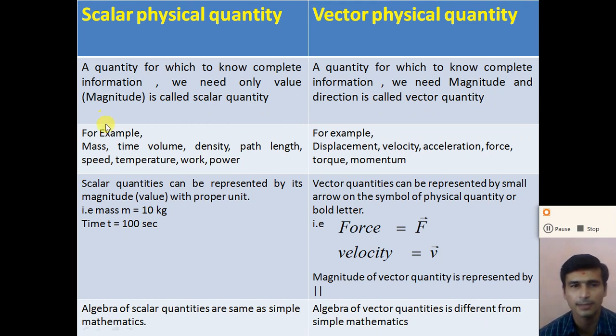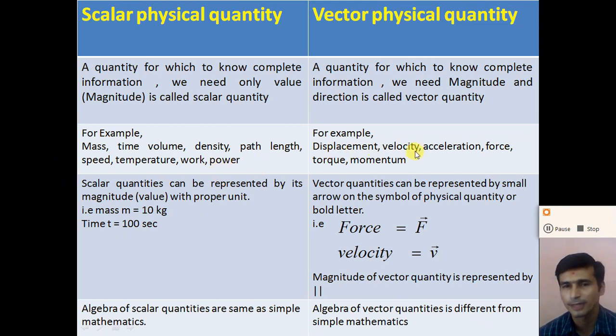For example, mass, time, volume, density, path length, speed, temperature, work, power: for all these physical quantities we require only magnitude. Direction is not required. These are known as scalar physical quantities.